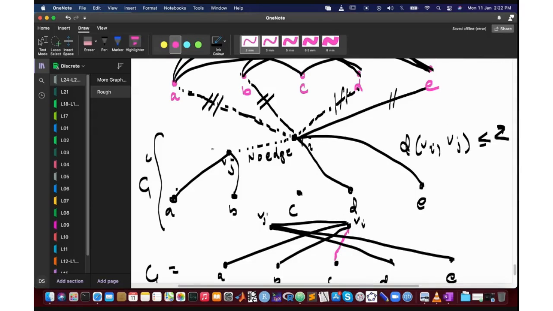So Vi is here, which means that Vj is connected to C here. Okay.